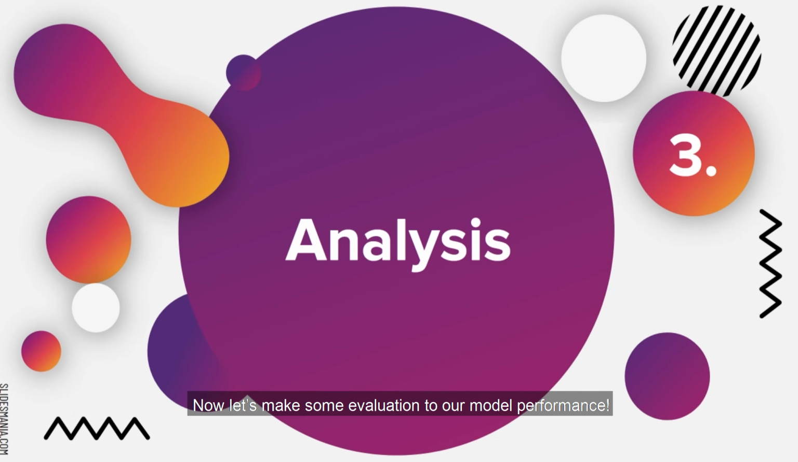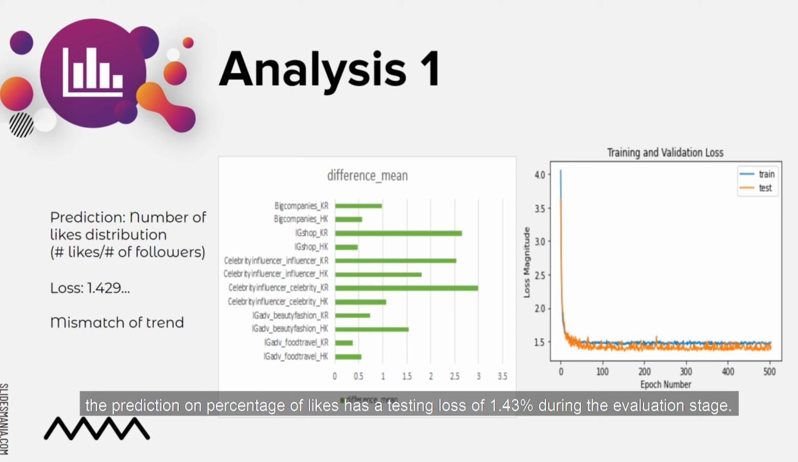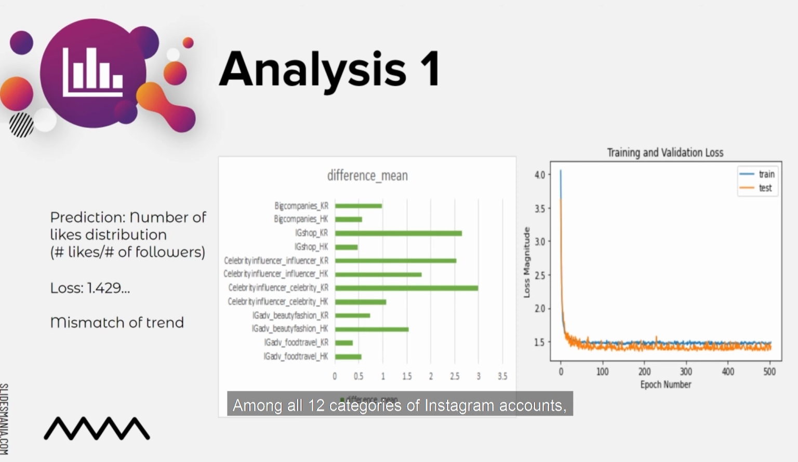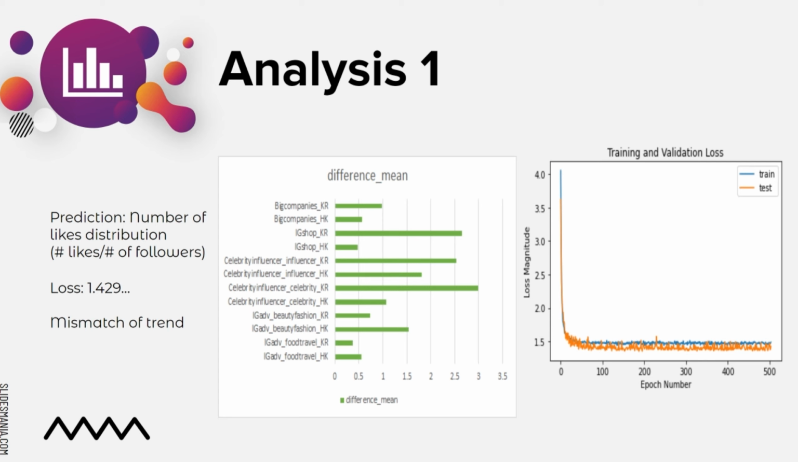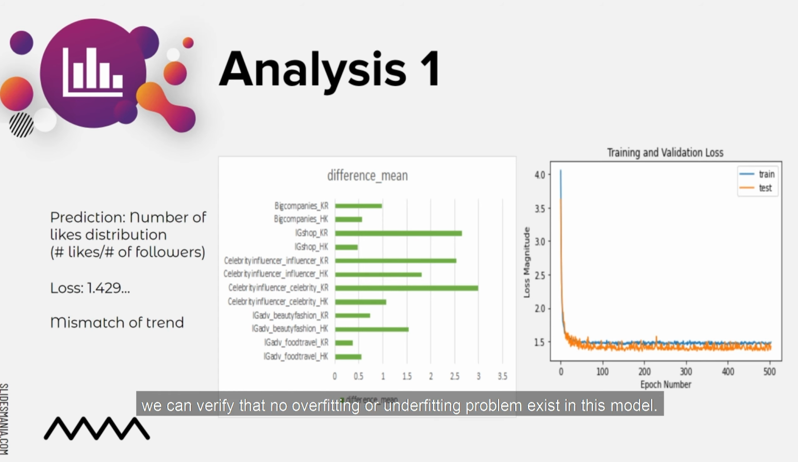Now, let's make some evaluation of our model performance. As a general evaluation remark, the prediction on percentage of likes has a testing loss of 1.43% during the evaluation stage. Among all 12 categories of Instagram accounts, the mean of percentage difference is contained between 0.5% to 3%. From the training and validation curve, we can verify that no overfitting or underfitting problem exists in this model.